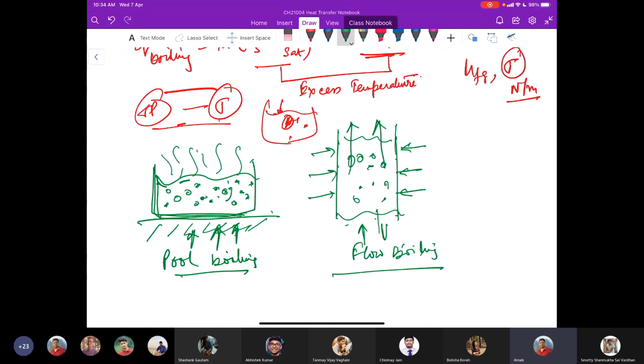Now, these two phenomena, pool and flow boiling, can further be categorized into two different types of boiling. One is called subcooled boiling. The other one is called saturated boiling.